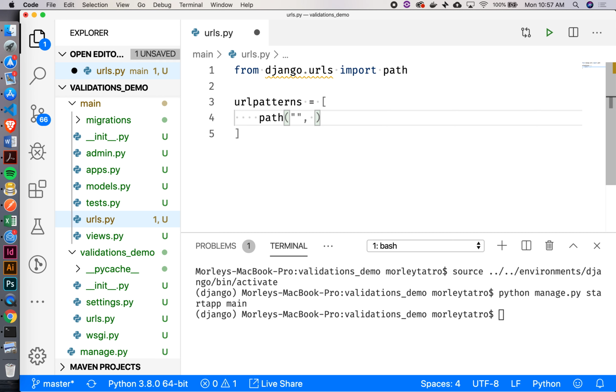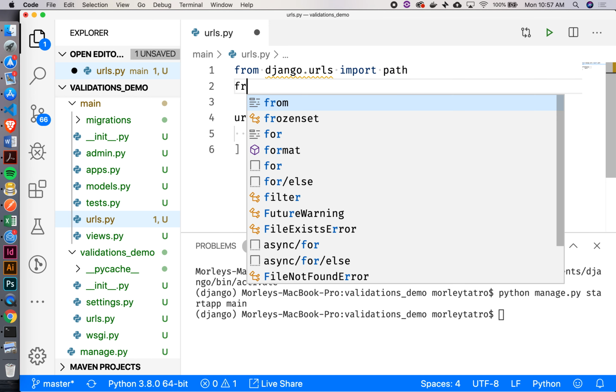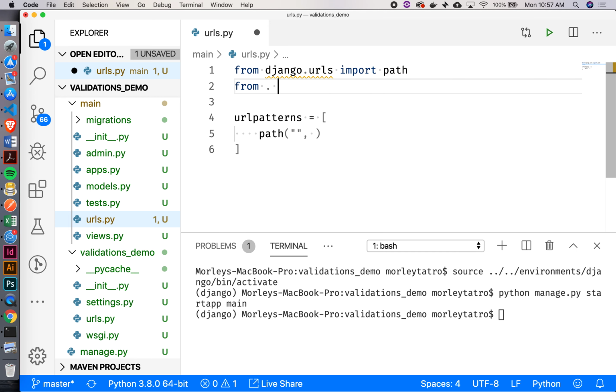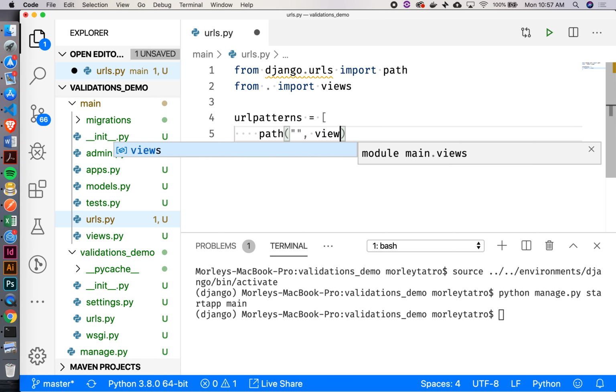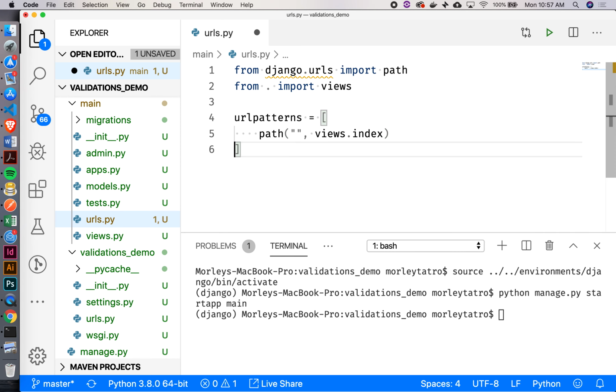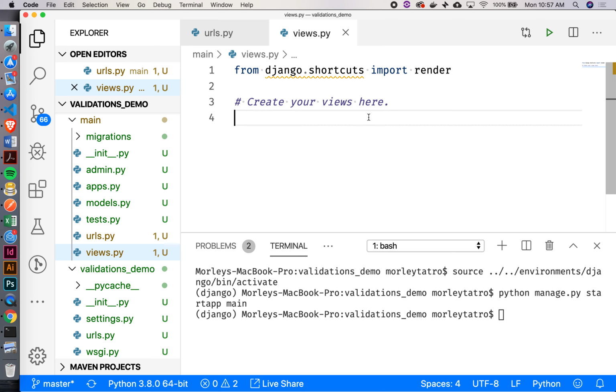Views. Okay, do I have this variable called views? No, so I need to actually get it, right? So I need to say from . import views, where the dot is the current directory that I'm in. Okay. Now if I go over here and I say views.index, now we have to ask ourselves, does this index function exist? No. Not currently, right? So if I go inside views, I've got nothing.